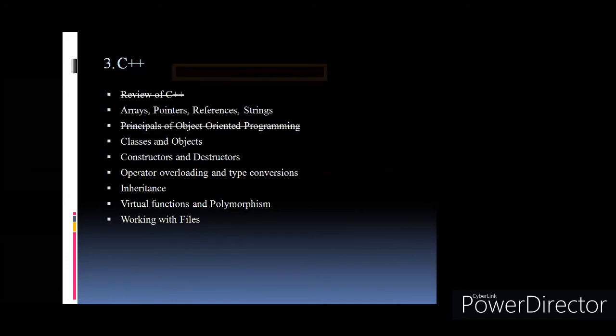Then constructor and destructor. If it is asked in the exam, explain the concept of constructor in C++, you have to explain this with the help of an example. In C++, wherever possible, try to write a small program as an example. That will help you to make your concept.